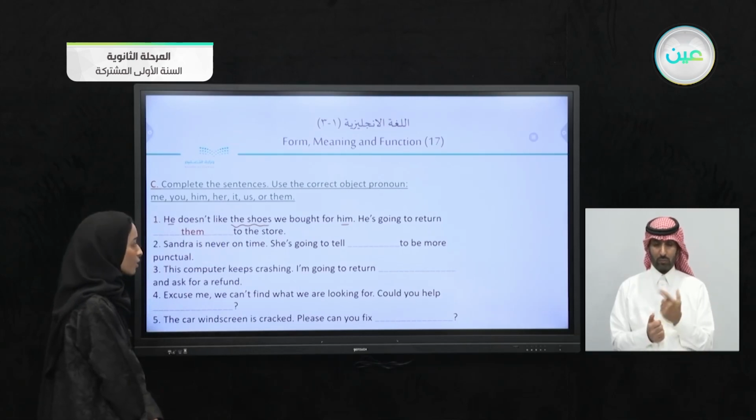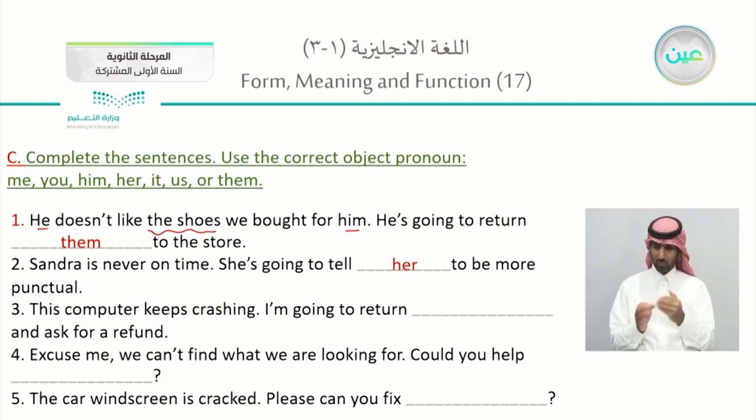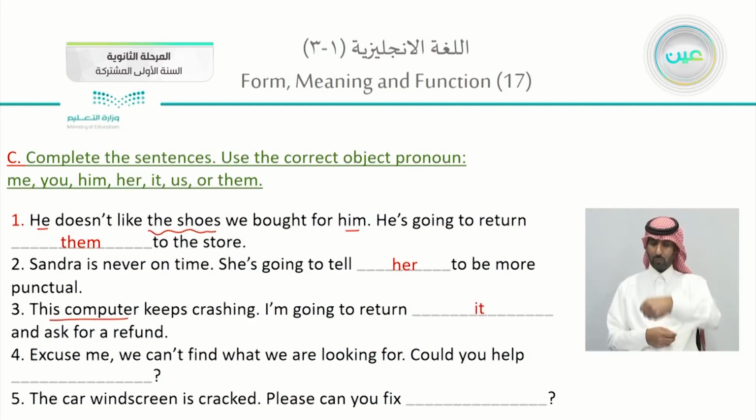Sandra is never on time. She's always late. She's going to tell her to be more punctual, which is Sandra. This computer keeps crashing. I'm going to return the computer. I'm going to return it, which is the computer, and ask for a refund.